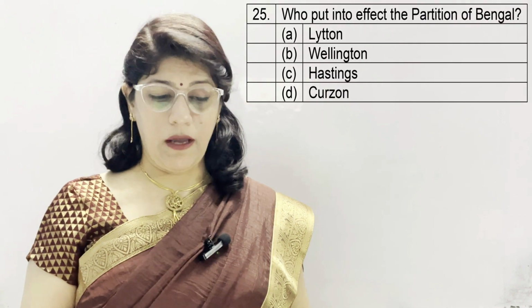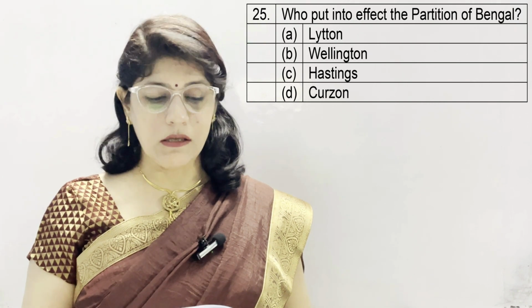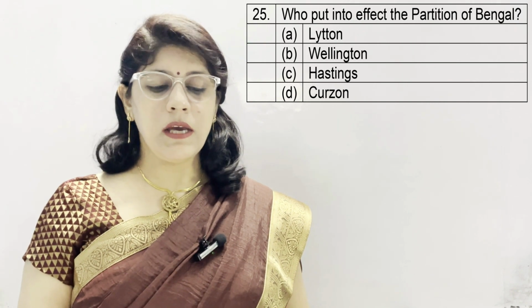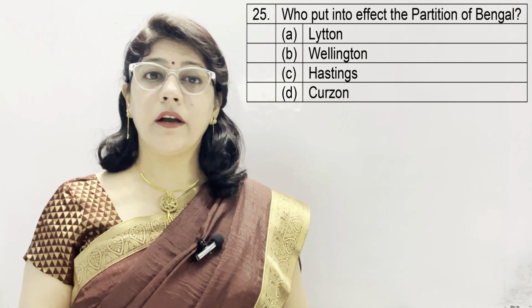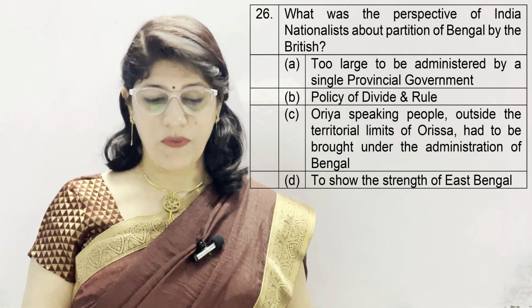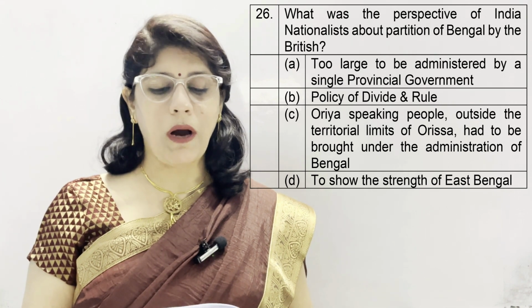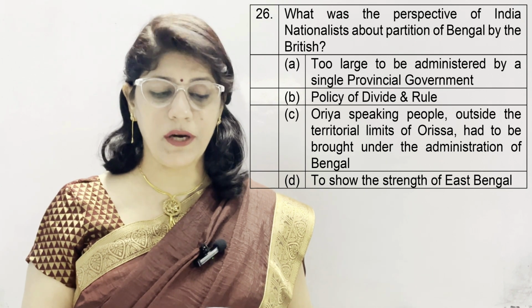Question number 25. Who put into effect the partition of Bengal? A. Lilton, B. Wellington, C. Hastings, and D. Curzon. And the correct option is D, which is Curzon. Question number 26. What was the perspective of Indian nationalists about partition of Bengal by the British?